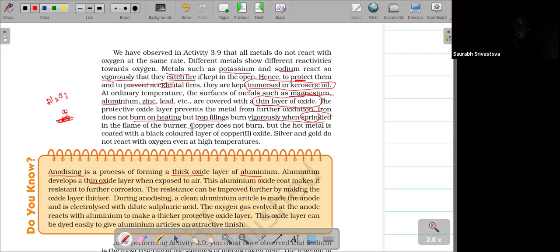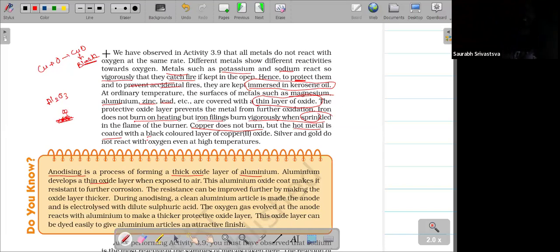And next, copper does not burn, but hot metals get coated with copper oxide. That means copper won't burn, but if you continuously heat copper with oxygen, it will form copper oxide, CuO, which becomes black in color.